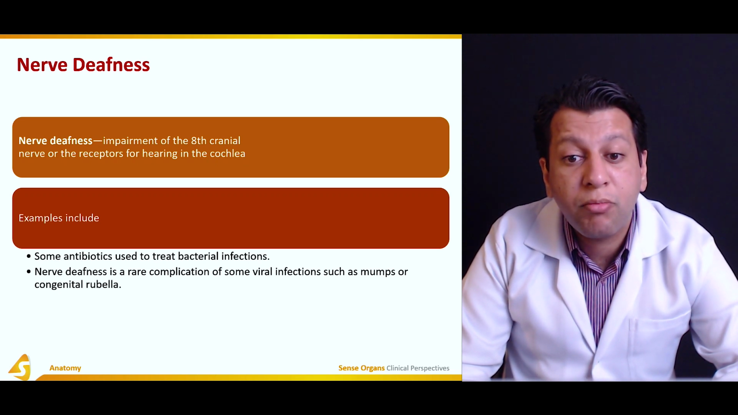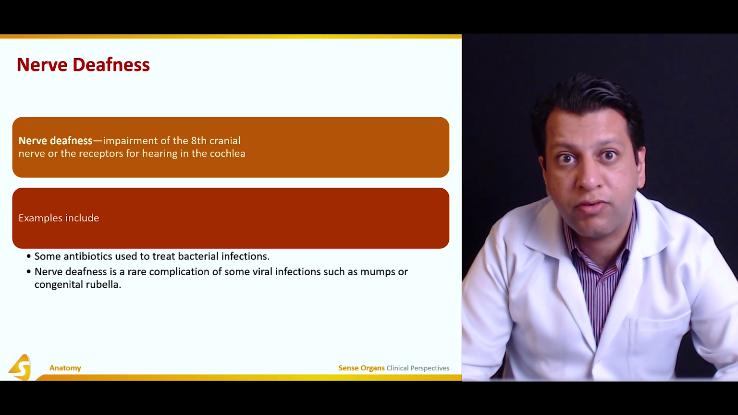Nerve deafness is a rare complication of viral infection as well, such as mumps or congenital rubella or TORCH infections, as we call it.